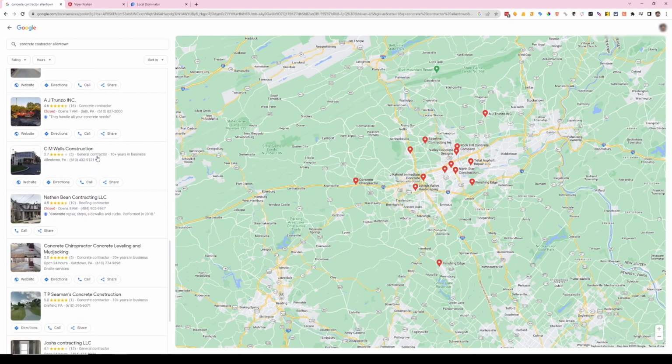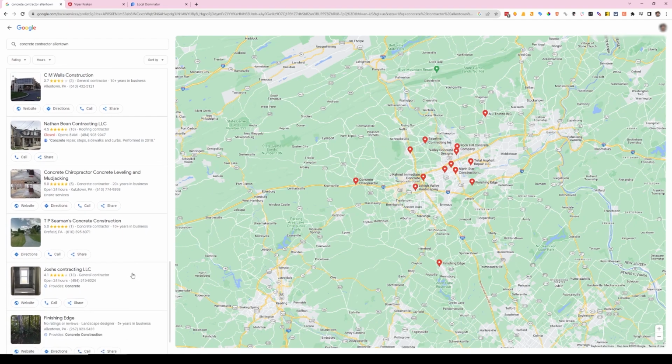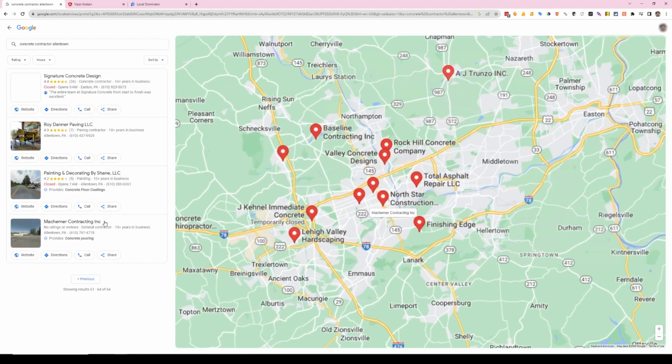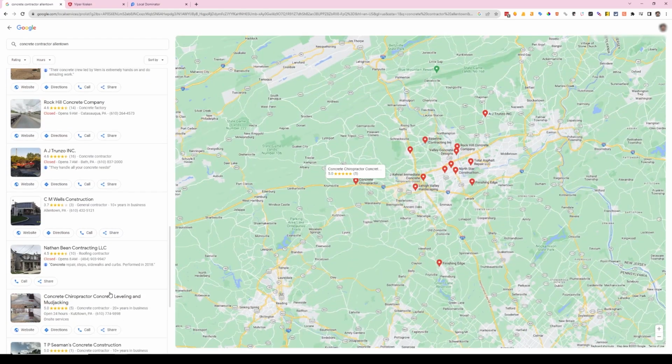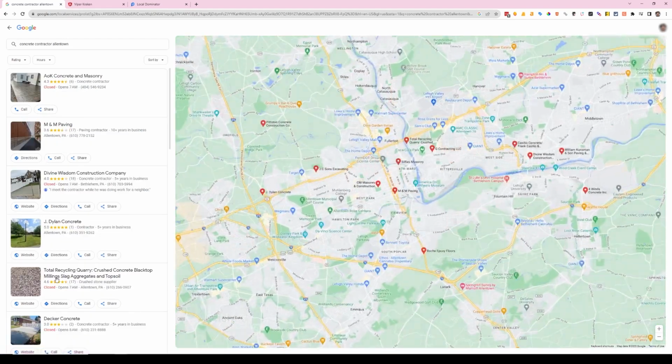And then I don't want to choose somebody that has like general contractor. Somebody that actually has concrete contractor. So these guys wouldn't be terrible, but they're kind of far out there. I'd like to find somebody that's like in this block. Oh, all right. End of results. Let's go back another page.